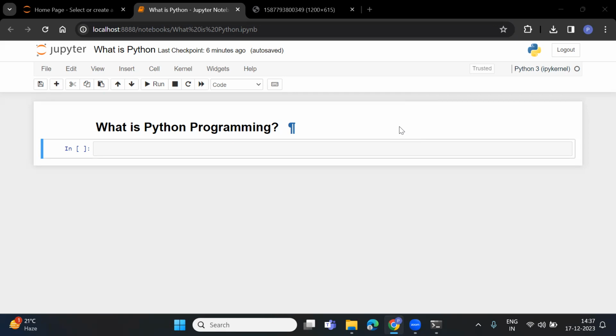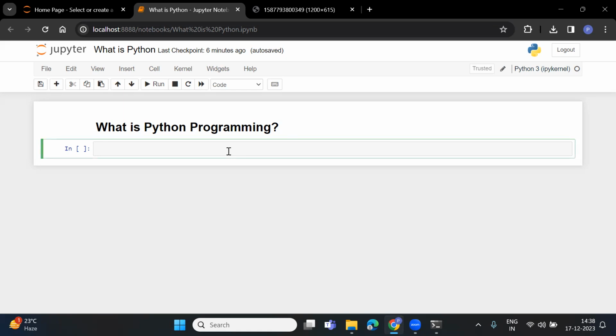So basically in this session we are going to deal with Python programming. Few important things related to Python programming we will discuss, like what is Python programming, a little bit of history of Python, along with that where we can use Python and what is the worst case scenario of using Python, along with the features. So these are the things we are going to deal with in today's session.